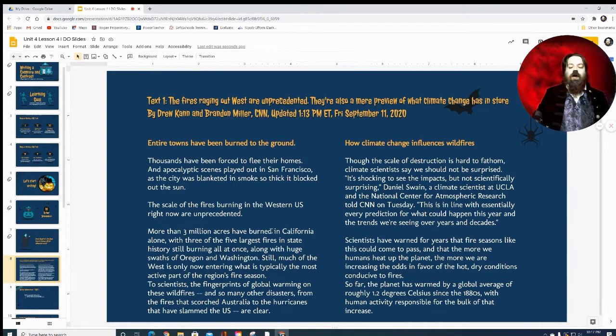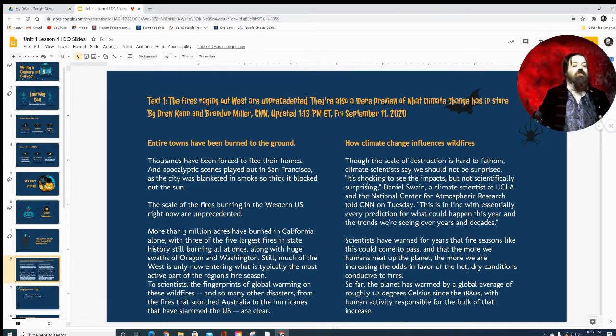With 3 of 5 largest fires in state history still burning all at once, along with huge swaths of Oregon and Washington. Still, much of the West is only now entering what is typically the most active part of the region's fire season. The scientists say the fingerprints of global warming on these wildfires and so many other disasters, from the fires that scorched Australia to the hurricanes that have slammed the U.S., are clear.